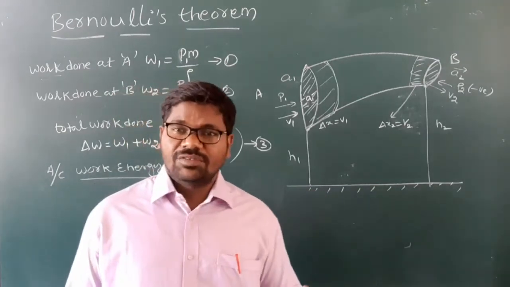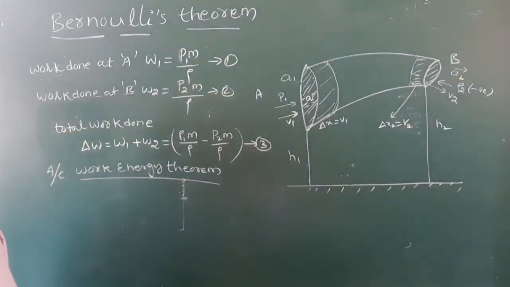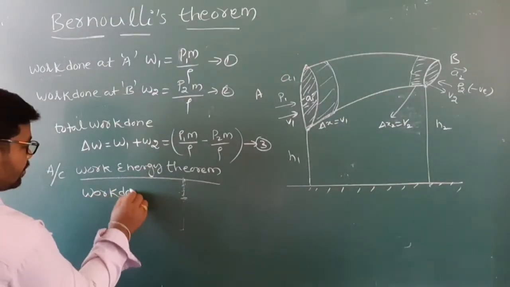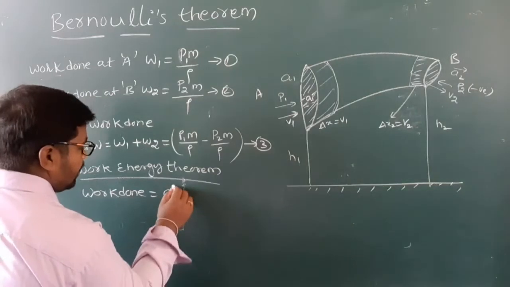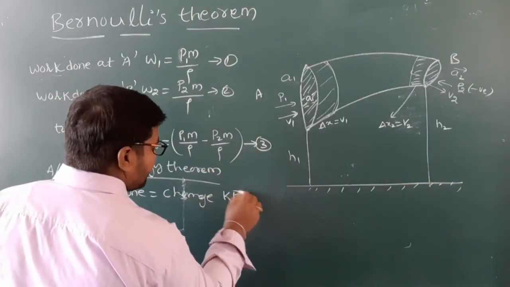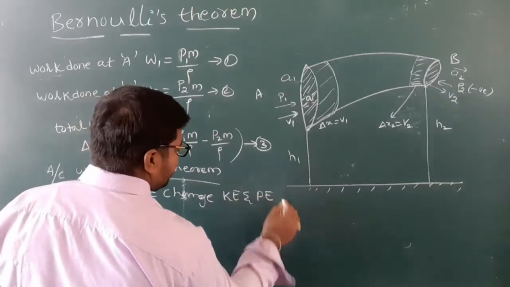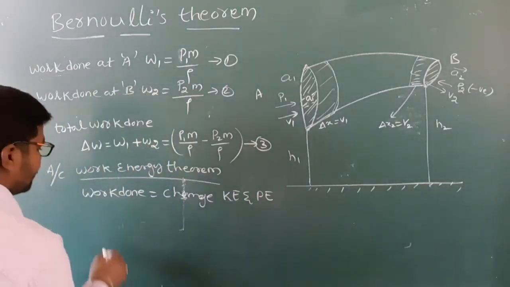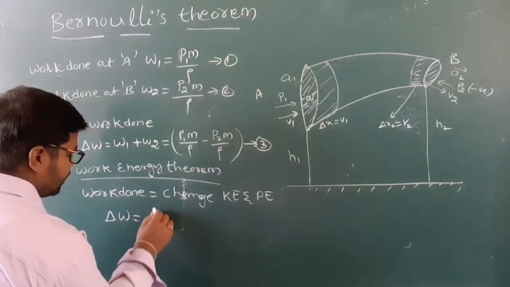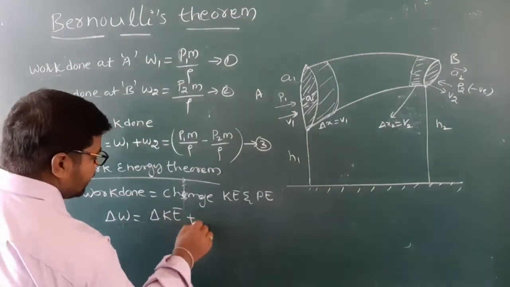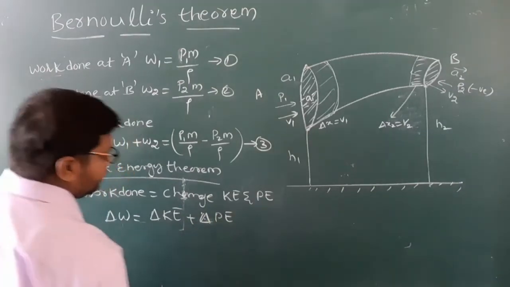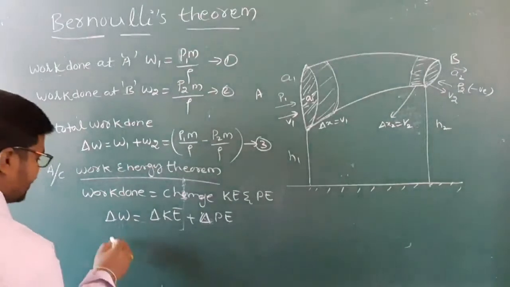In this case we have to take work done is equal to the change in kinetic and potential energy. Kinetic and potential energy means delta W is equal to delta KE plus delta PE.